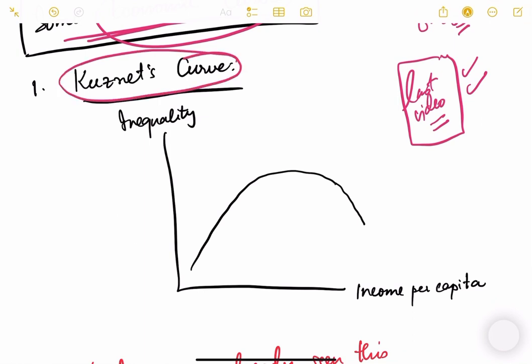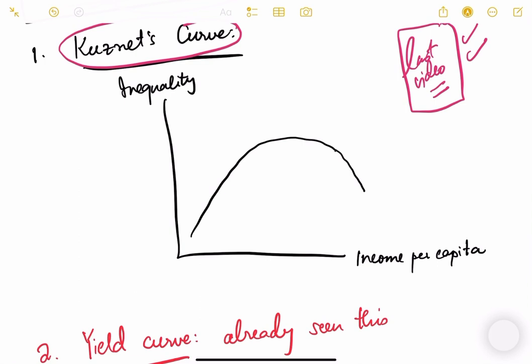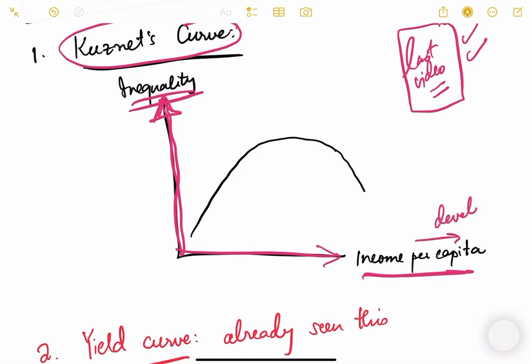Okay, Kuznets curve. So what is this curve? Basically on this curve, on the y-axis there is inequality in the country, and on the x-axis there is income per capita, meaning the per capita income of the country. If the per capita income increases, that means the country is developing, the country is growing. Usually it is said that whenever the country is developing, inequality also increases.